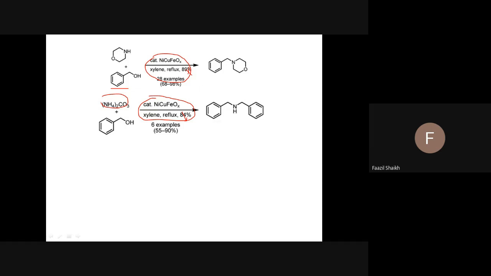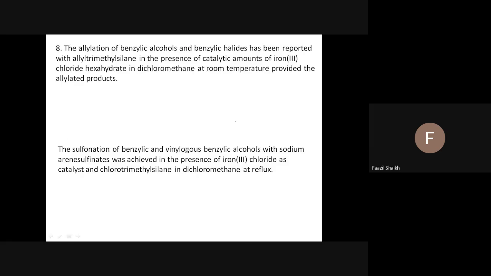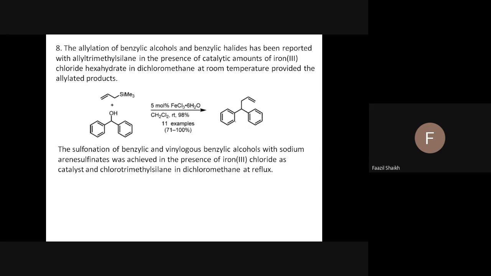So ammonium carbonate on heating at reflux generates ammonia. This ammonia first attacks here and forms benzylamine, and that benzylamine reacts with this benzyl alcohol and forms like this. So very simple. Fine.